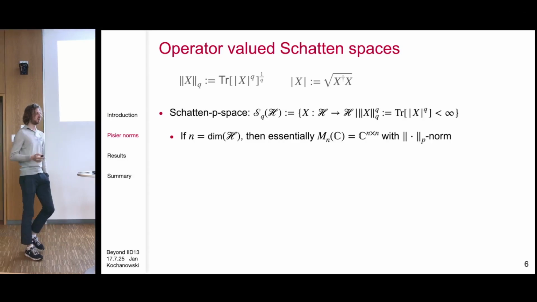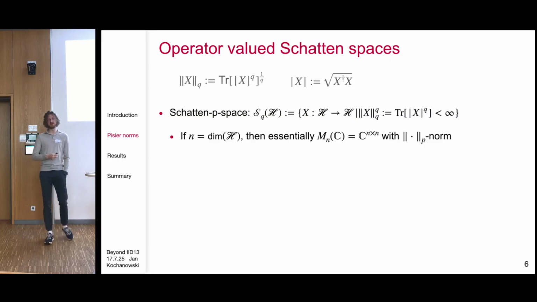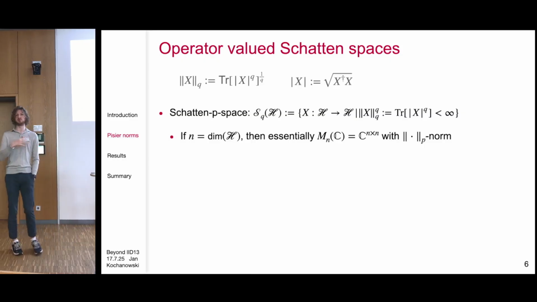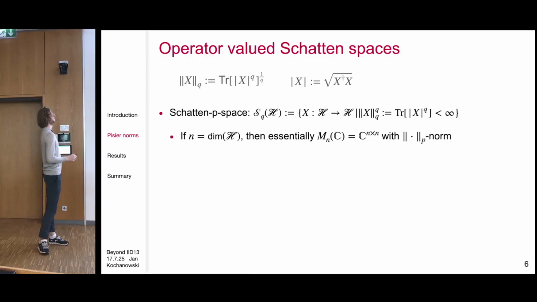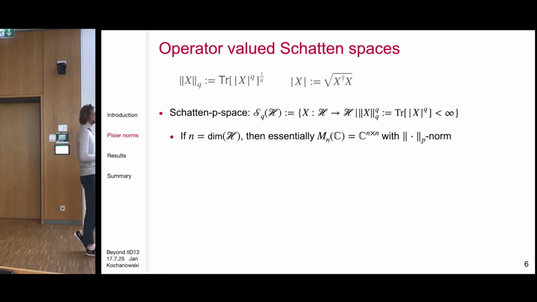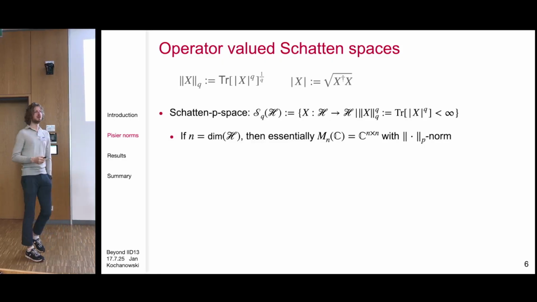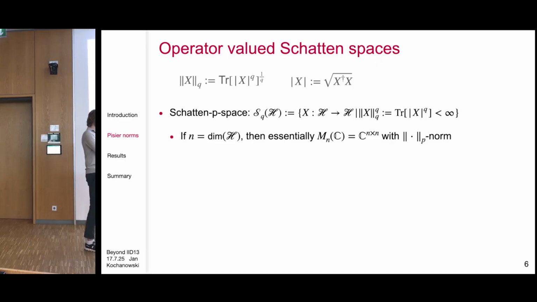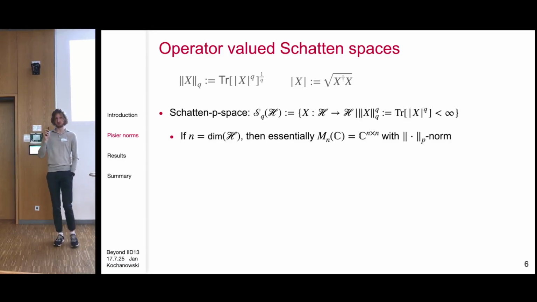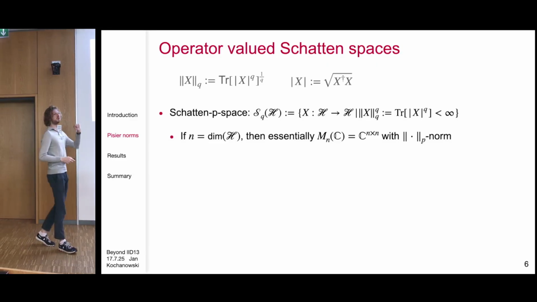Just as a reminder, we can think of Schatten spaces as linear maps between Hilbert spaces that satisfy finiteness of a certain norm, which is the Schatten P norm, which you saw, I think, like half an hour ago. And if our Hilbert space is finite dimensional, then essentially we can think of them as n by n matrices with entries in the complex numbers with a certain norm.